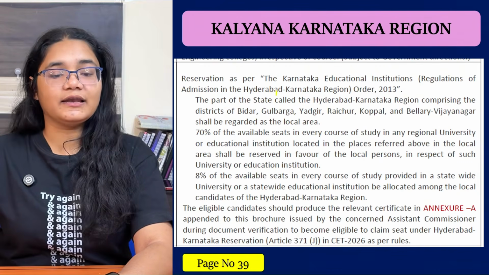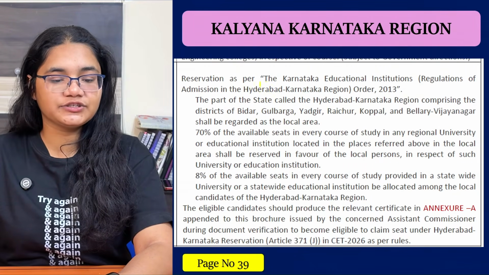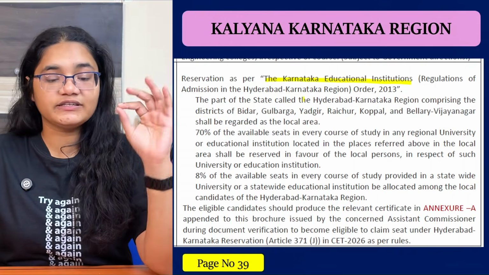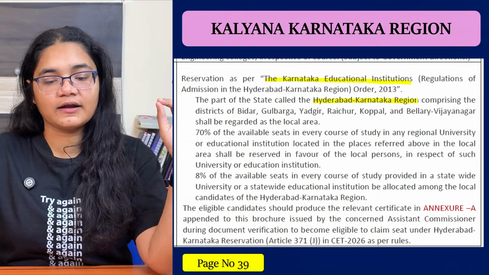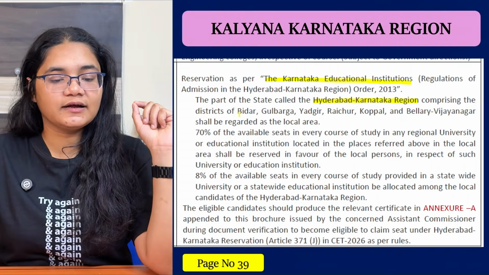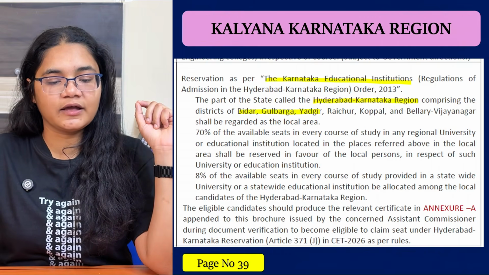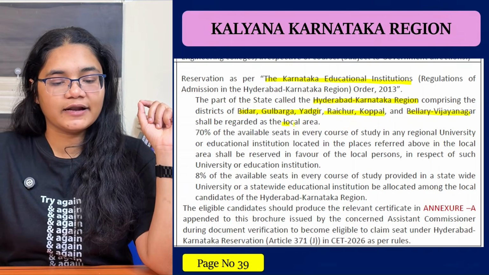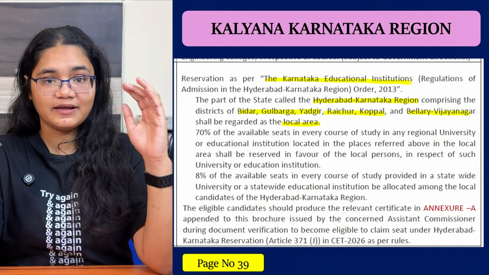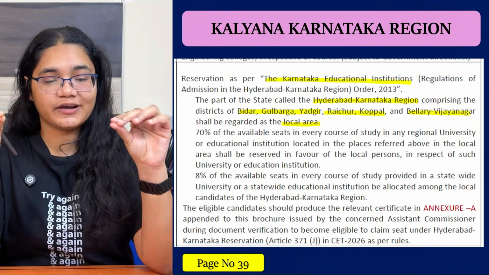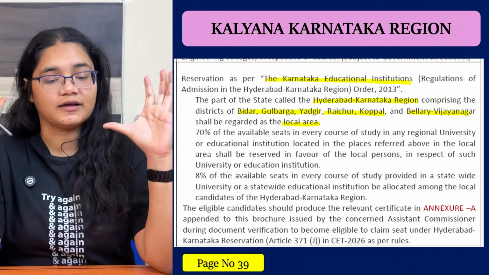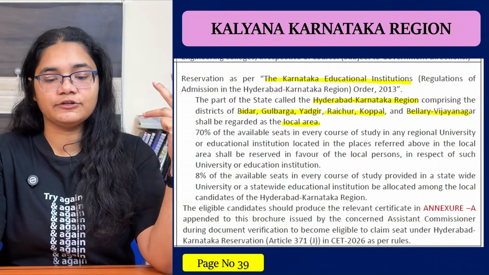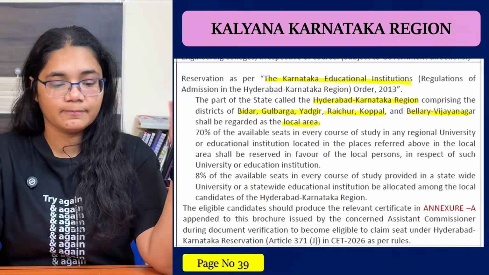Now let's talk about the Kalyana Karnataka region. Reservation as per the Karnataka educational institutions: the part of the state called the Hyderabad Karnataka region, comprising the districts of Bidar, Gulbarga, Yadgir, Raichur, Koppal, Bellary, Vijayanagar, shall be regarded as the local area. Please remember, only the students of these districts will come under the Kalyana Karnataka region or Hyderabad Karnataka region: Bidar, Gulbarga, Yadgir, Raichur, Koppal and Bellary, Vijayanagar.